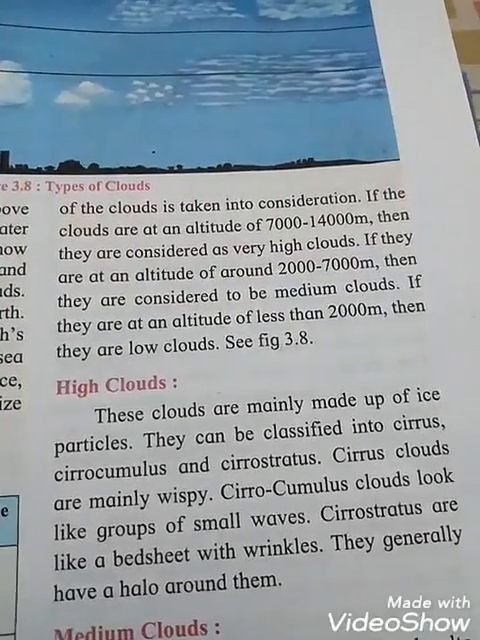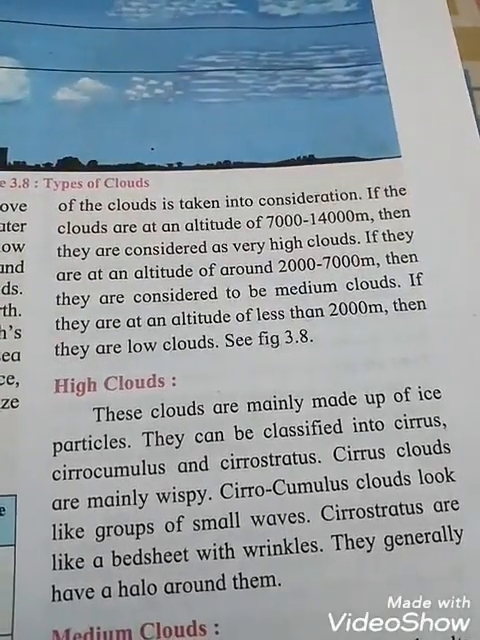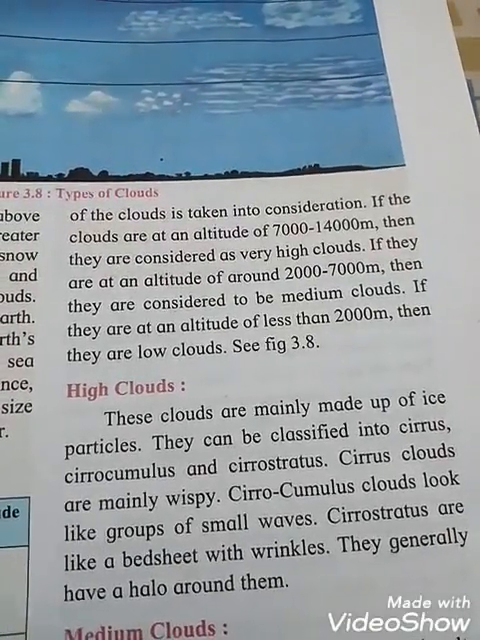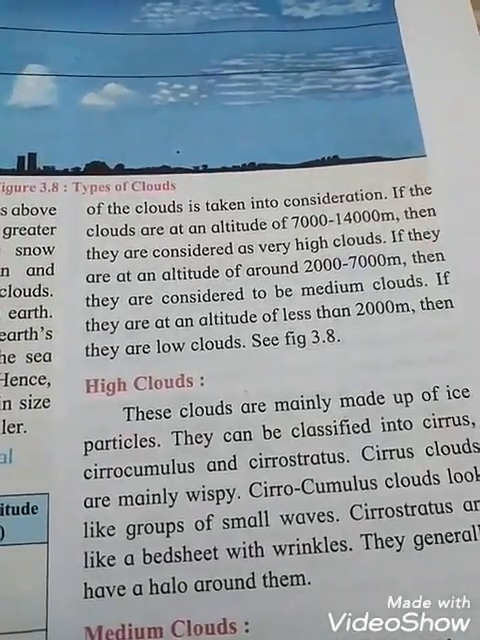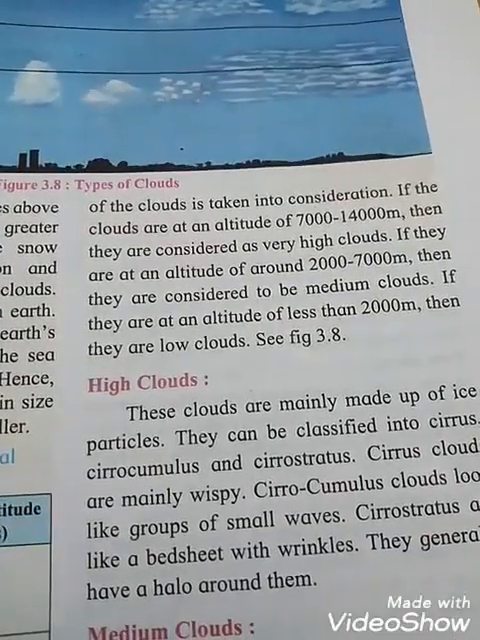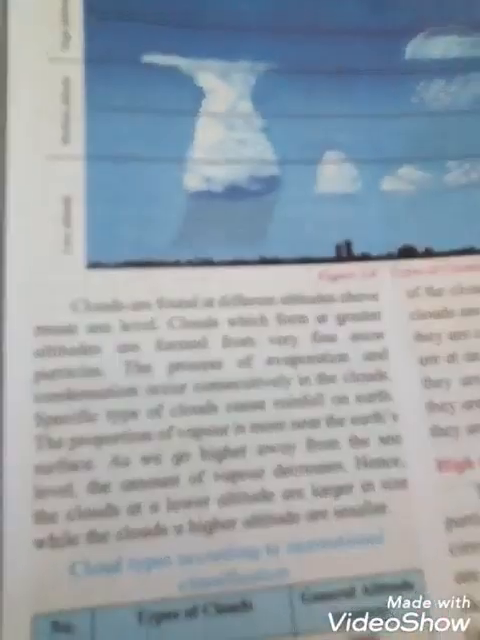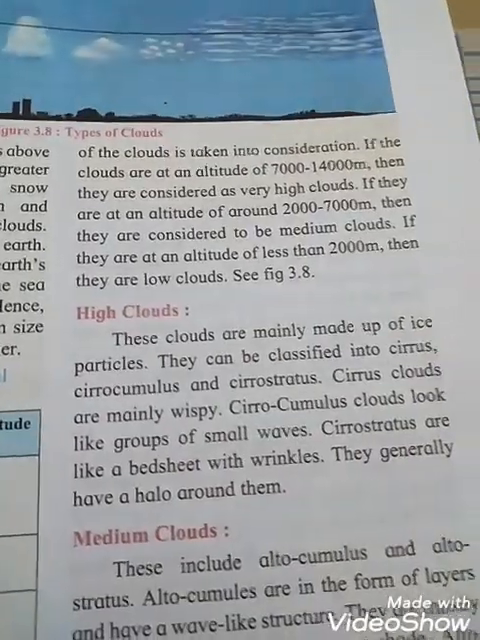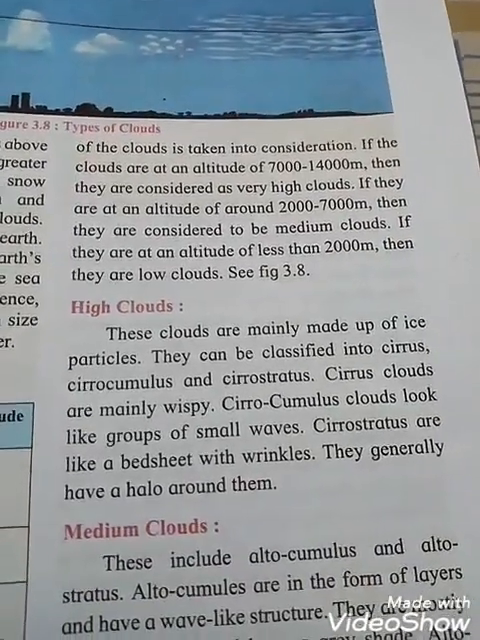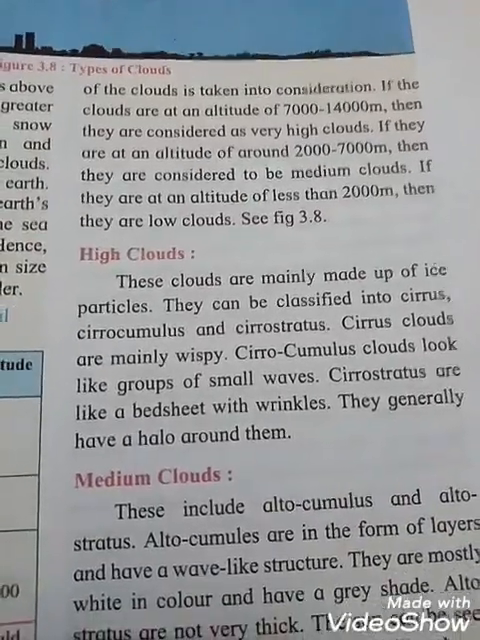If they are at an altitude of around 2,000 to 7,000 meters, then they are considered medium clouds. If they are at an altitude of less than 2,000, they are low clouds. This way it was divided into three parts: low, medium, and high clouds. See the picture here: low altitudes, medium altitudes, and high altitudes. Okay students, have you understood why we say low, medium and high clouds?